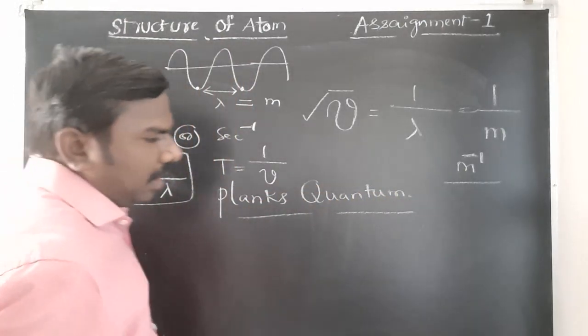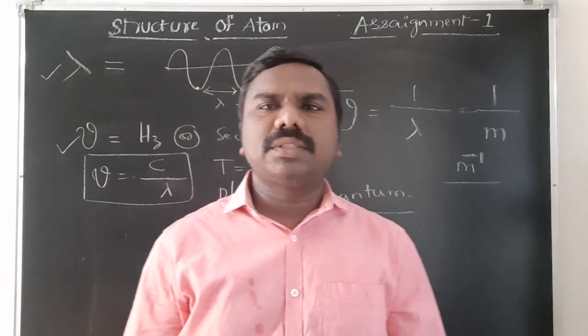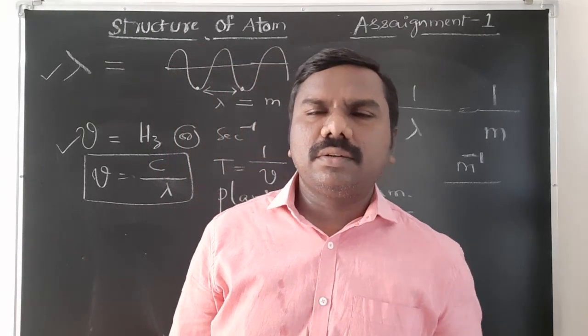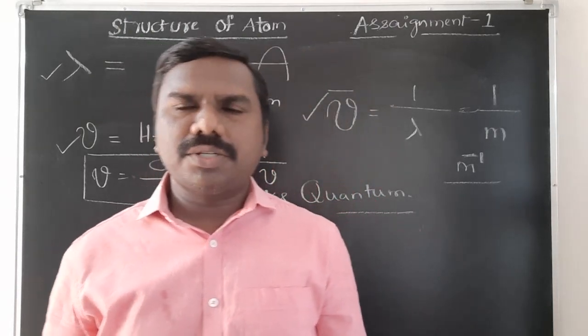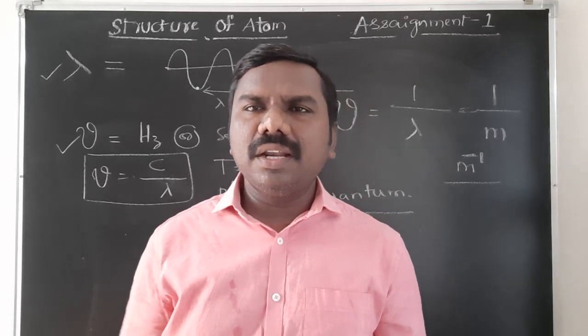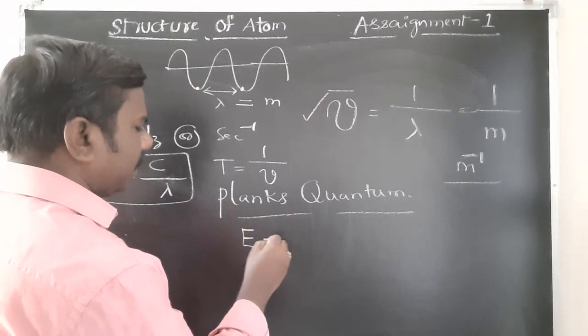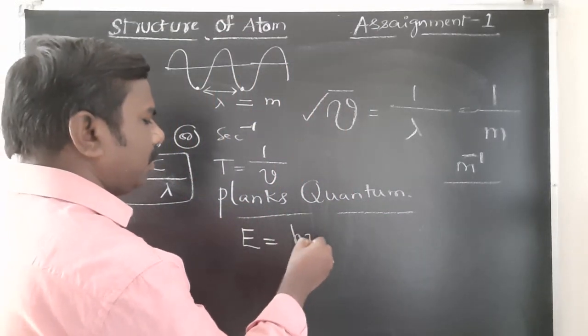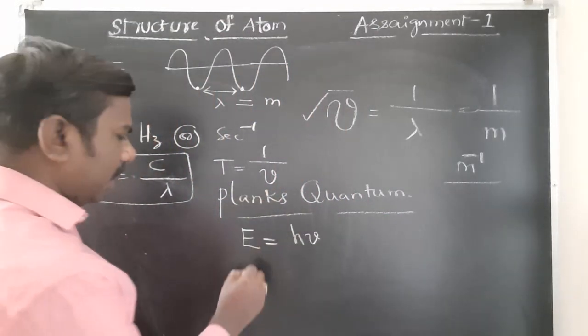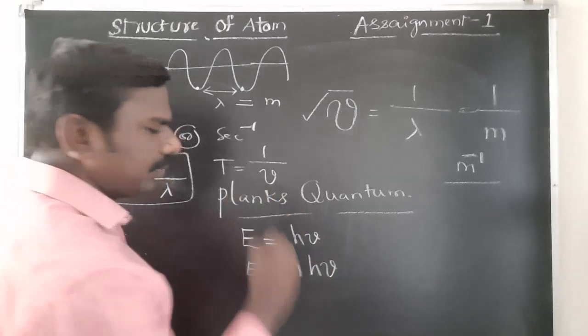Here, particles having electrons can release or absorb energy. Electromagnetic radiation can release energy, and that energy is E equal to h nu. If n number of photons are there, it is n h nu.